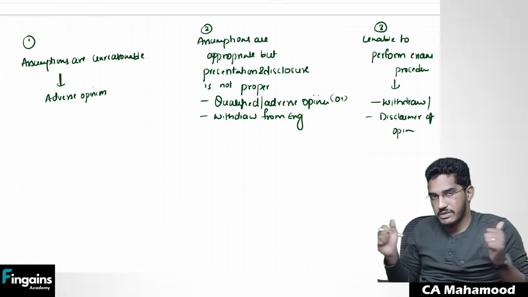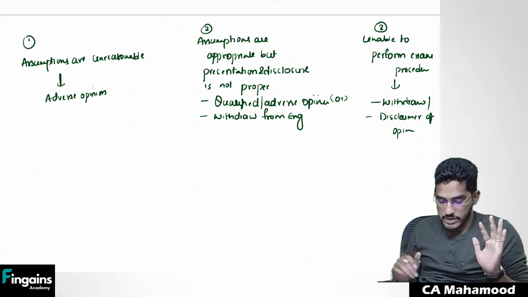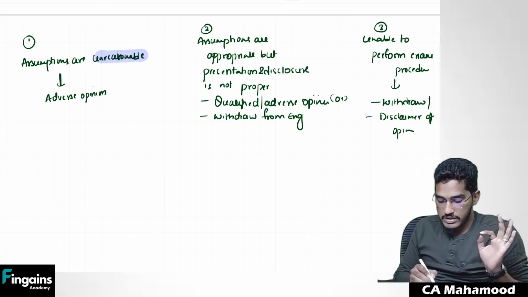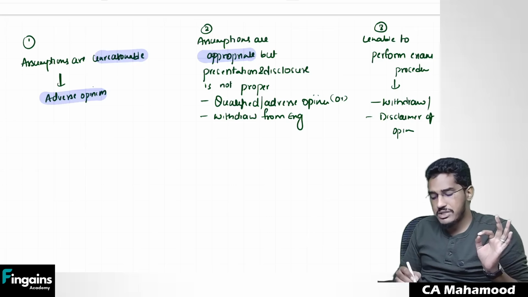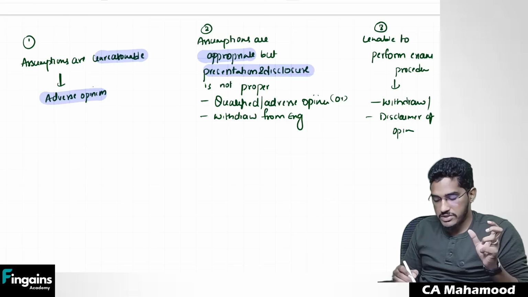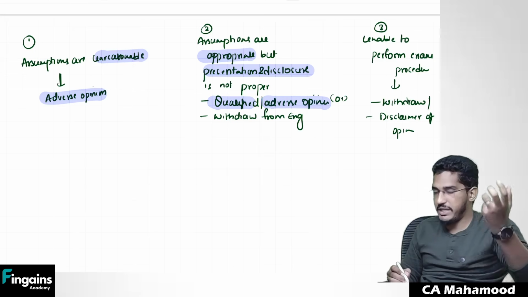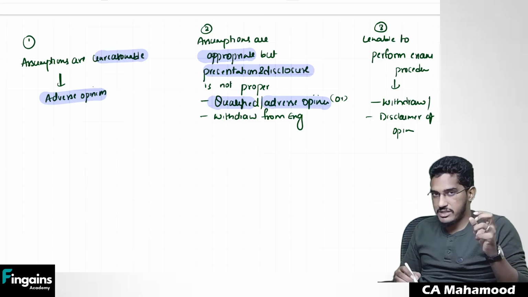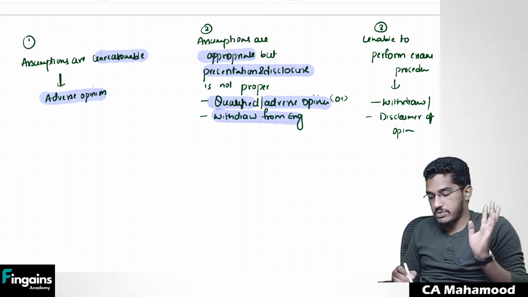The same thing they try to say in very lengthy sentences, but this is the summary. If the assumptions themselves are unreasonable, directly give an adverse opinion. If the assumptions are okay but there is a problem with the presentation, then you can give either qualified or adverse depending on materiality and pervasiveness, or in some extreme circumstances you might be required to withdraw from the engagement.